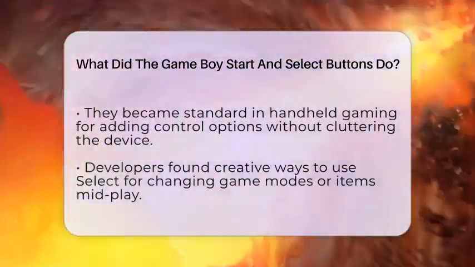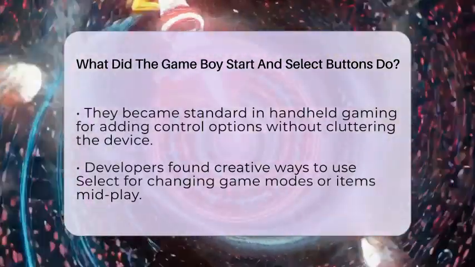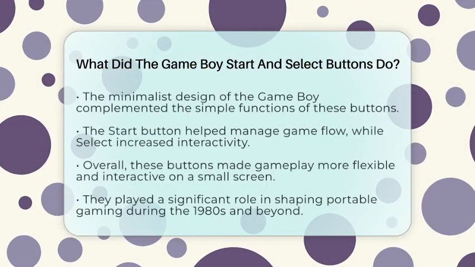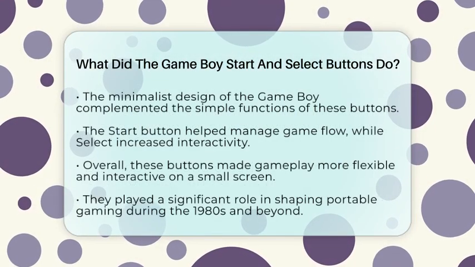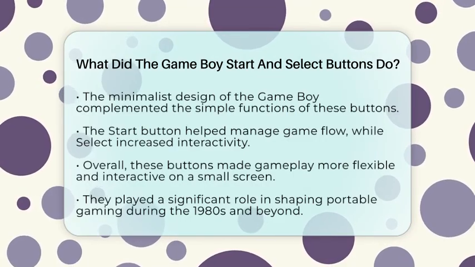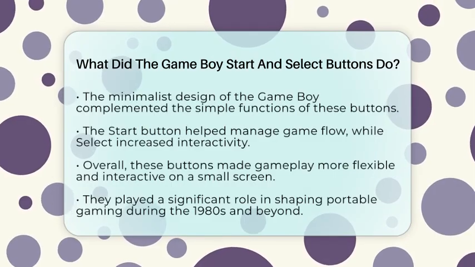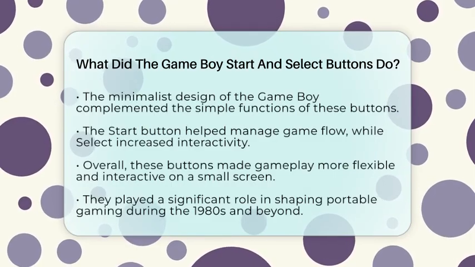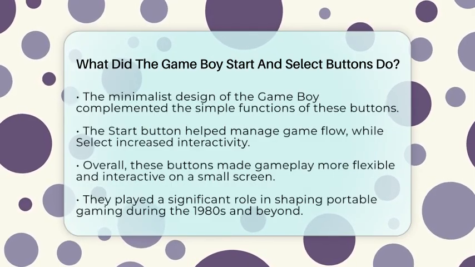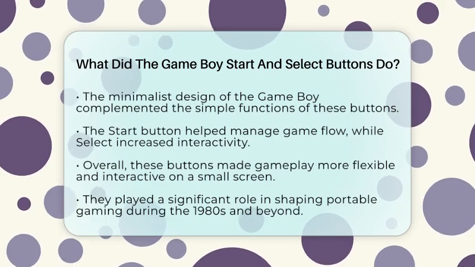The simplicity of these buttons fit perfectly with the minimalist design of the Game Boy, making gameplay more flexible on a small screen with limited controls. From a nostalgic perspective, the Start button helped players manage gameplay flow, while the Select button added a layer of control that made games more interactive. They were small but mighty tools that helped shape how we played portable games during the 1980s and beyond.